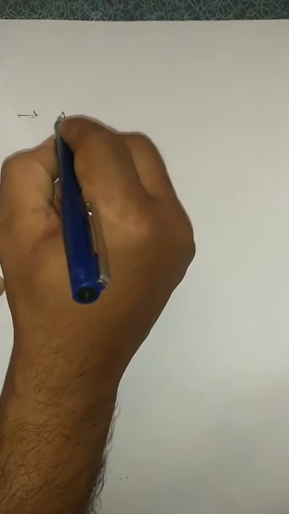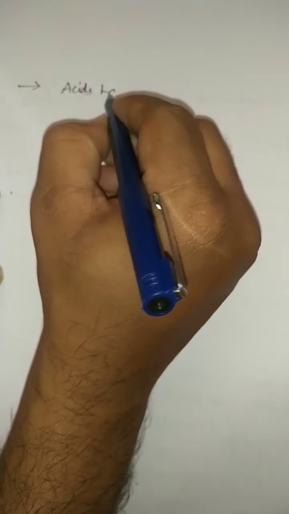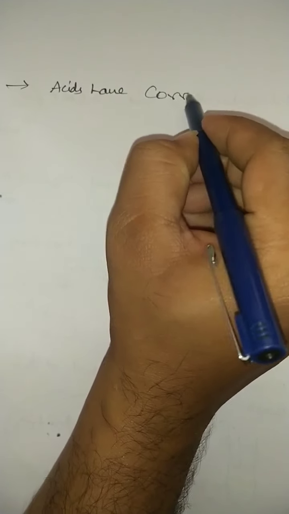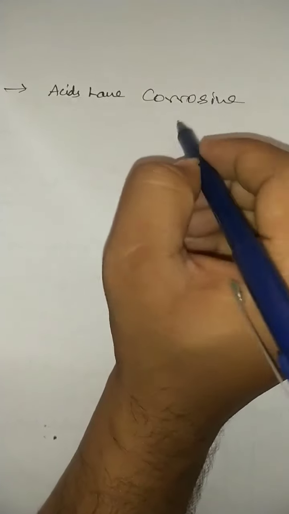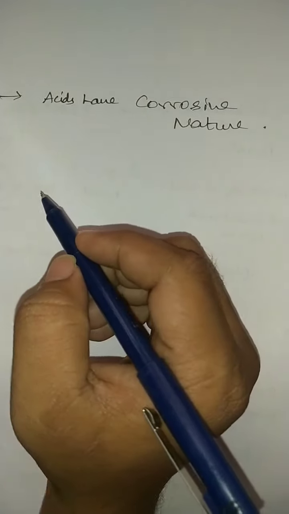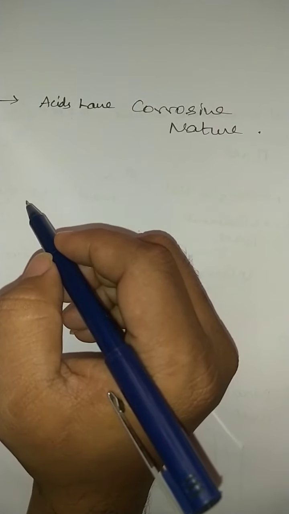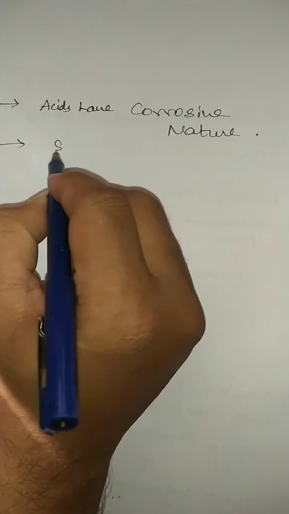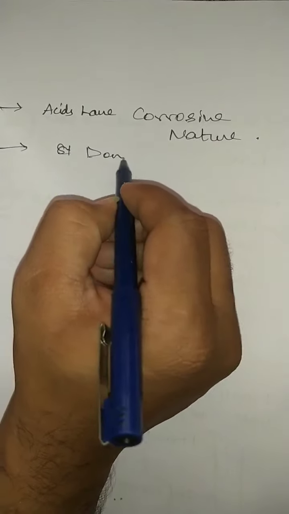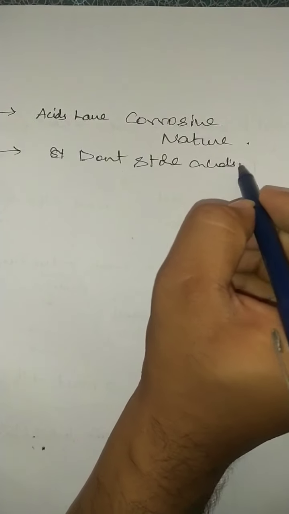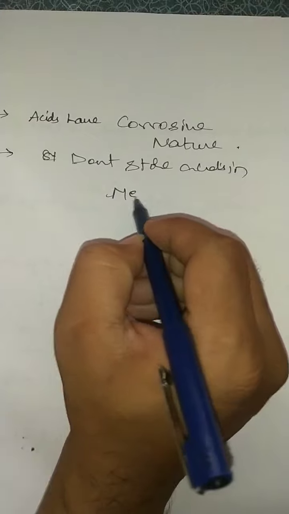I think you understood. And one more point, students: acids have a corrosive nature. You already know what corrosion means. You should not store acids in metal containers.